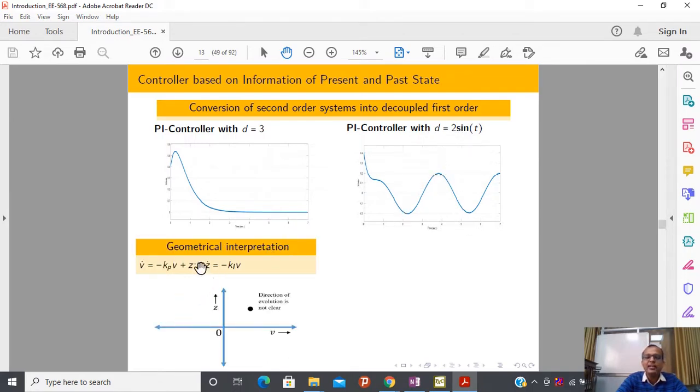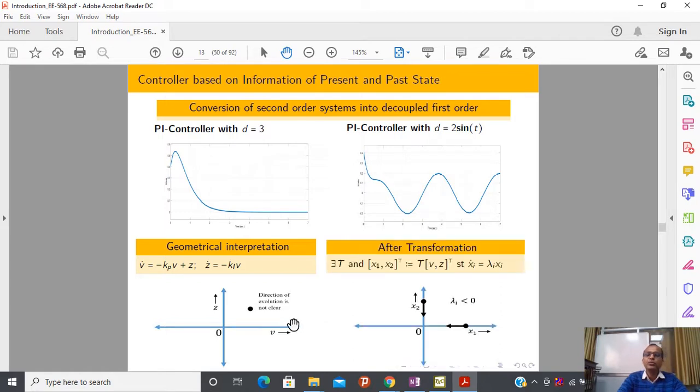Geometrically, if I have a two-dimensional system and you start anywhere, you have two directions, so I have to convert this two-dimensional system using some transformation such that it behaves like two decoupled first order systems. Then I am able to apply the same kind of control action.